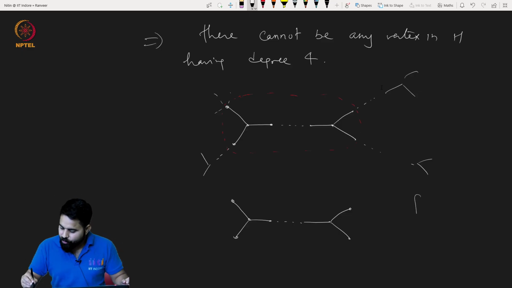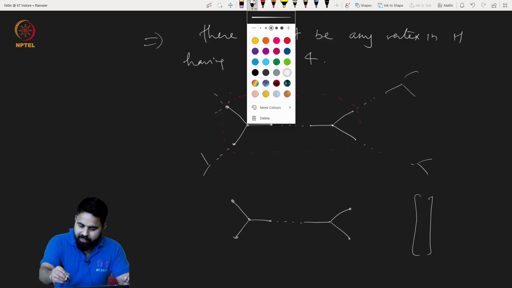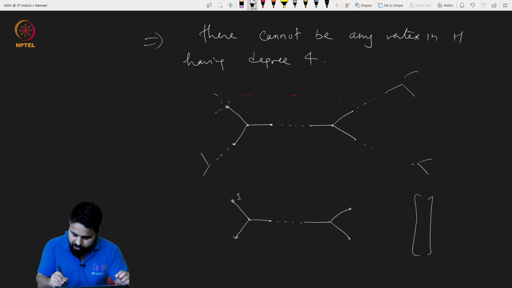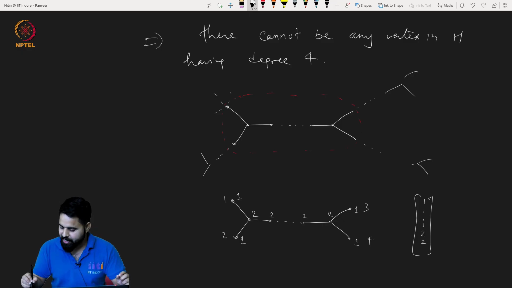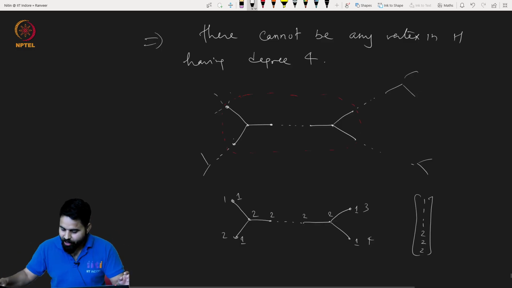You can cook one eigenvector indeed. So what you do, wherever the degrees of the vertices are 1, you just put 1s here, and in the rest of the places you put 2, 2, 2 and 2. Basically, if I number them 1, 2, 3, 4 here, this will be 1, 1, 1, 1, and in the rest of the places you put 0. This will be an eigenvector of this graph.